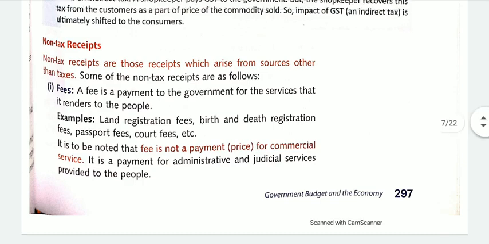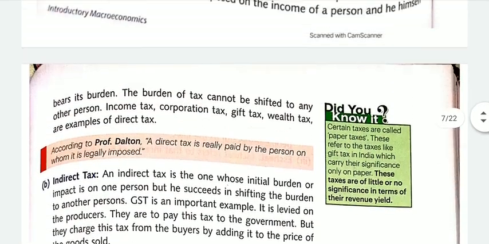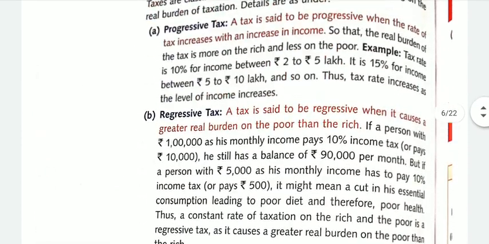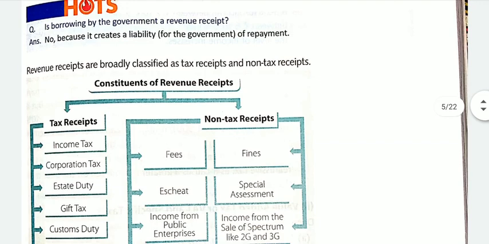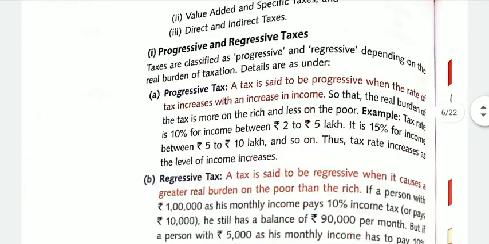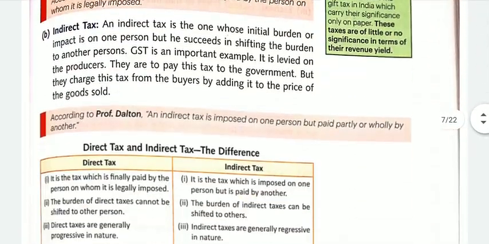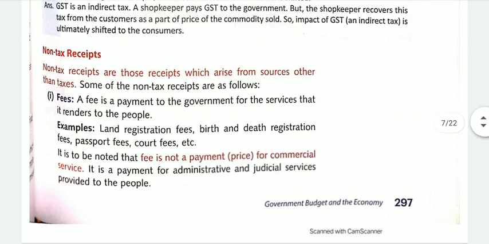In the above points, we studied all the points relating to taxes. Tax receipts we have studied, so these were tax receipts. So what are non-tax receipts? Non-tax receipts are those receipts which arise from sources other than taxes.